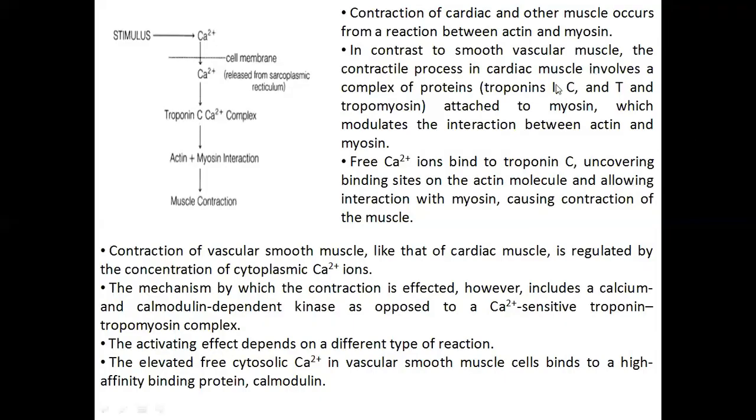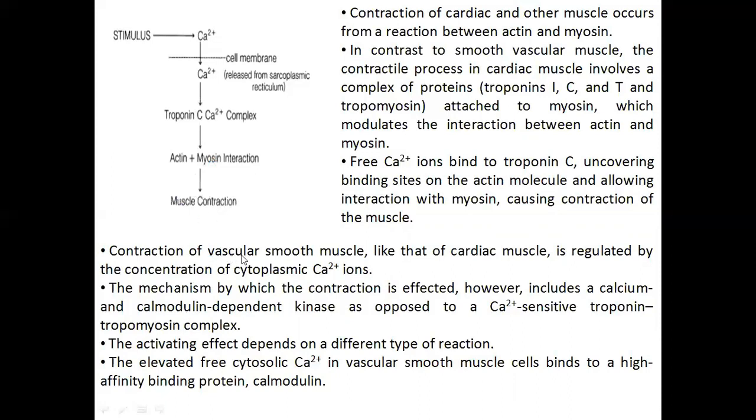Contraction of cardiac and other muscle occurs from a reaction between actin and myosin. In contrast to smooth vascular muscle, the contractile process in cardiac muscle involves a complex of proteins attached to myosin, which modulates the interaction between actin and myosin. This complex of proteins contains troponins I, C, and T, and tropomyosin. Free calcium ions bind to troponin C, uncovering binding sites on the actin molecule and allowing interaction with myosin, causing contraction of the muscle.